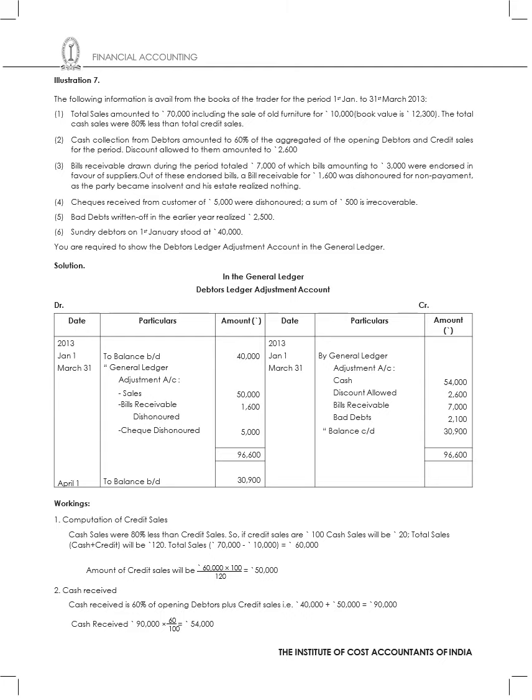So here I've got to balance brought down 40,000. Then I have calculated the sales, which is 50,000. To bills receivable 1,600 dishonored, and then to cheque dishonored 5,000. Now I've got my general ledger adjustment account in the form of cash, which is 54,000, which I have already calculated from cash received. Then I've got discount allowed, which is 2,600. Then bills receivable, which is 7,000. Then bad debts, which is 2,100, and then balance carried down 30,900. Now I'll close my balance. So to balance brought down as 30,900.